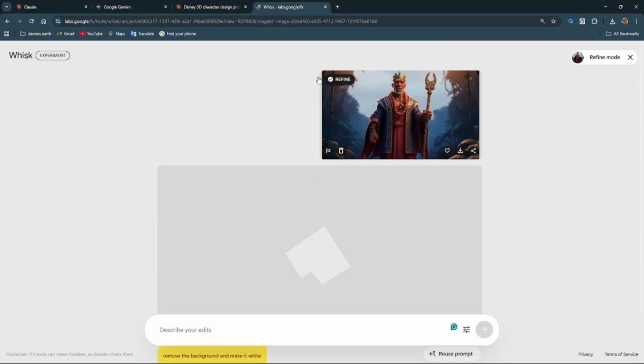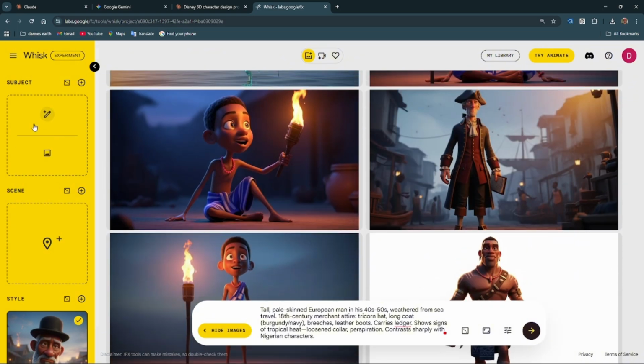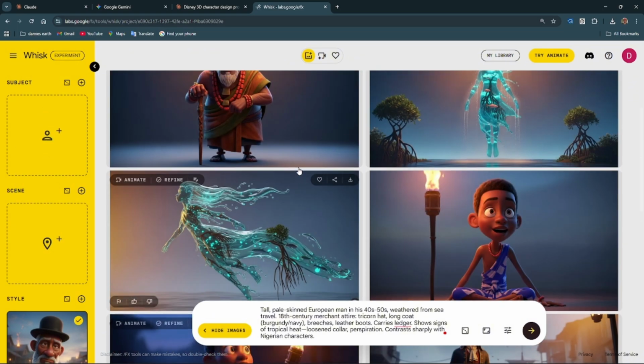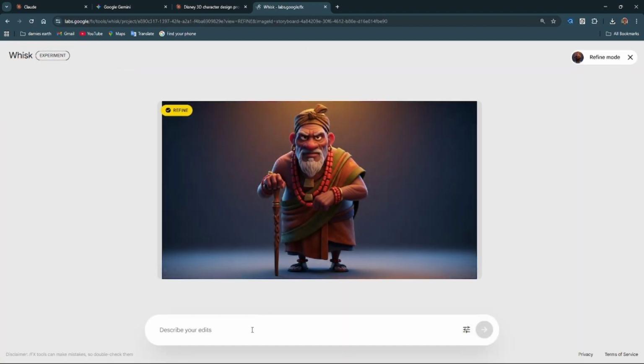So I want to try to remove all the backgrounds here to make the backgrounds white. And there's a reason why we are making the background white. So that when we want to use these characters as reference subjects, AI or Wix or whatever platform knows the character we are talking about and knows which one is the character and which one is the background.